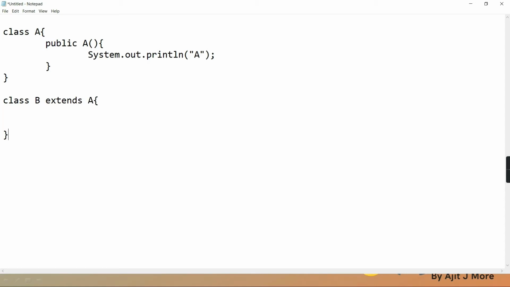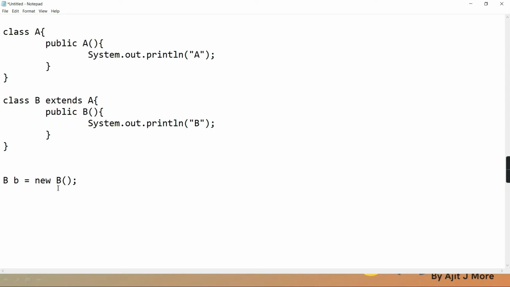Now in this child class also there is a default constructor, public B, and here also you have put a debug statement. Now my question is, in some other class I'm creating an object: B equal to new B. This is the syntax of Java. Those who don't know, leave it.